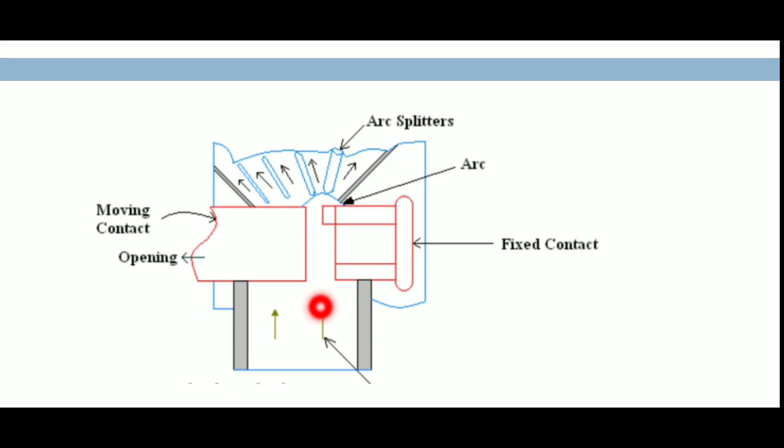When the air reservoir valve opens, that air flows like this, at right angle to the arc. Due to this force of air blast, that arc will be moved to the arc splitters. The advantage of this splitter is to reduce the arc. By cutting off this arc, we reduce the arcing time. Therefore, by using these arc splitters, we reduce the arcing time within a very short time. This is the cross blast circuit breaker.